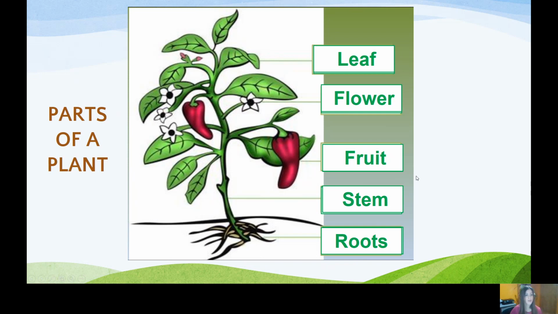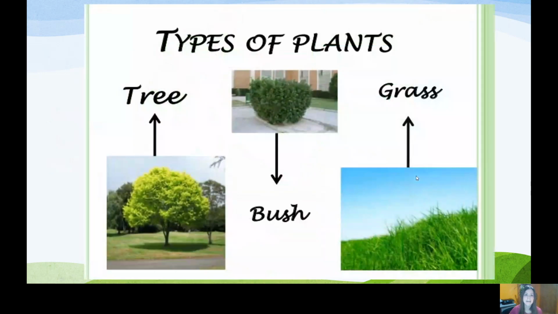Perfect. Okay, and the last thing that we are going to learn today are the three types of plants: trees, bushes and grasses, okay? And they are quite different. This classification depends on the stem.